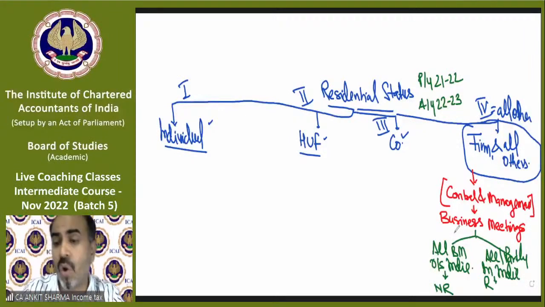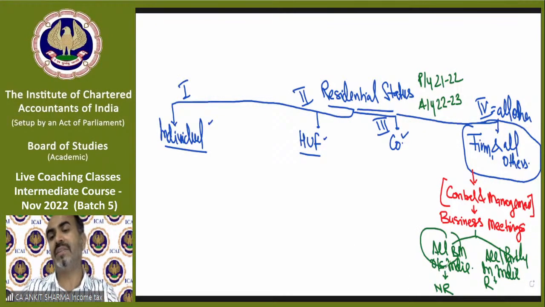Why? Because only if all are outside India, in that case it will be a non-resident status. But if even only 1 meeting is held in India, then that partnership firm will be called resident in India. I hope it's clear. It's finished. It's done. It's as simple as that. Clear? Okay. Moving on to the company.